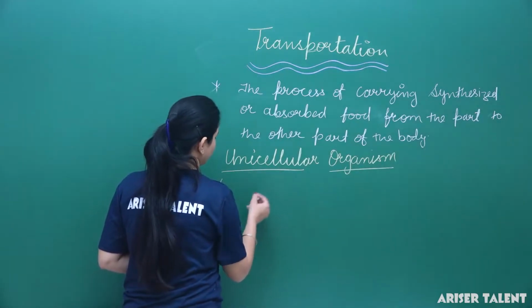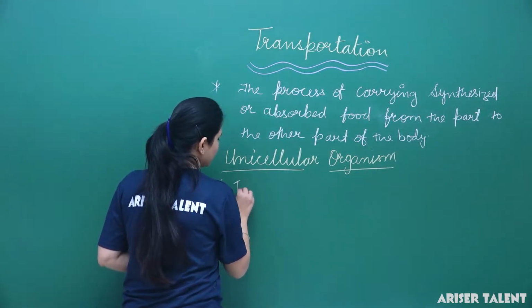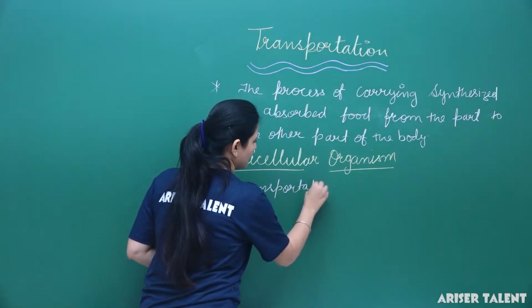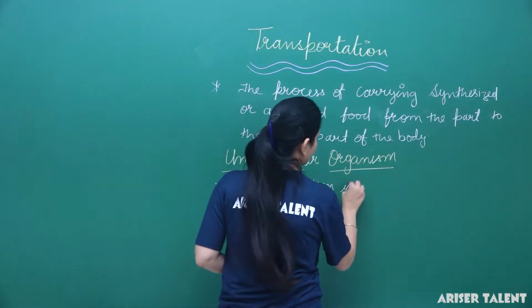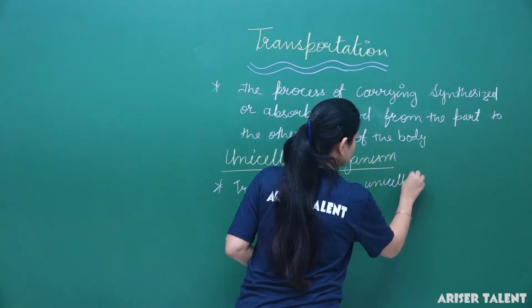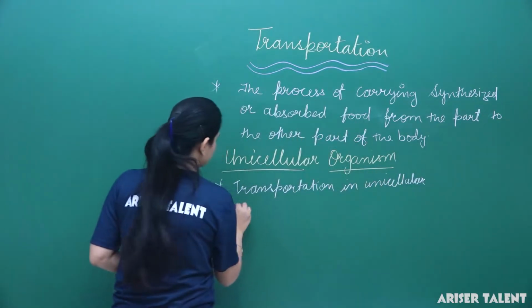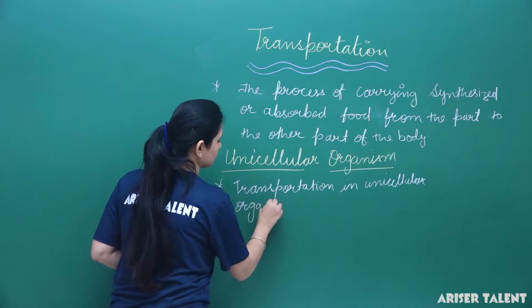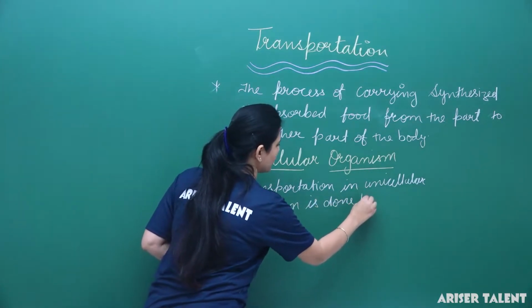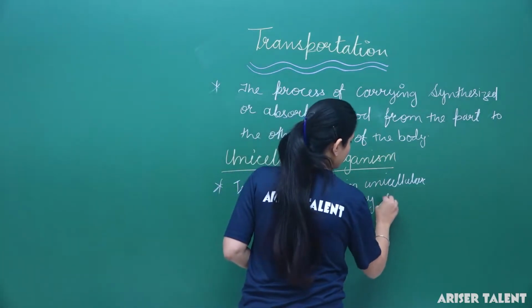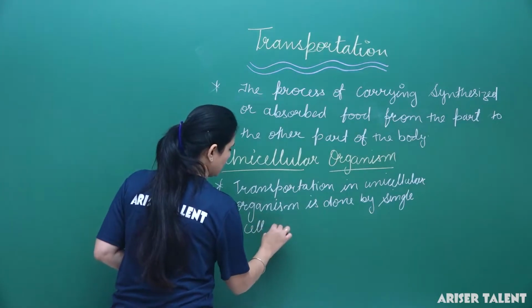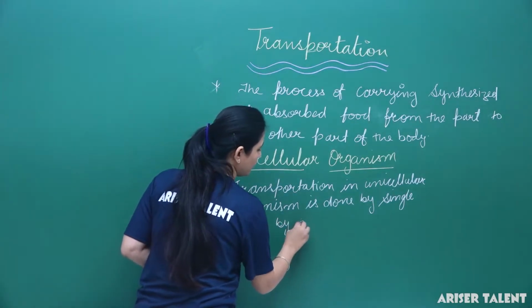Okay, so here we can mention: transportation in unicellular organism is done by single cell, by the process of diffusion.